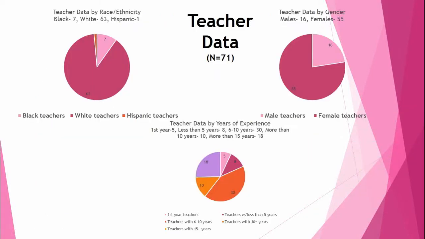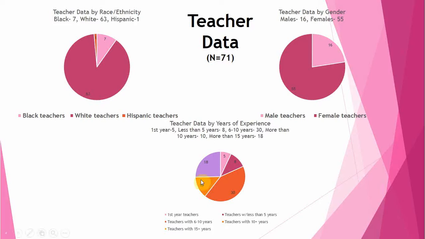Okay, for teacher data, we have a total of 71 teachers at Ola Middle School, and out of these 71 teachers, 63 are white, 7 are black, and there's 1 Hispanic. Over here we have it broken down by gender. It's a majority female staff. We have 55 females and 16 males.